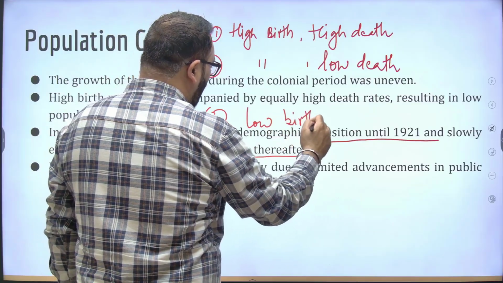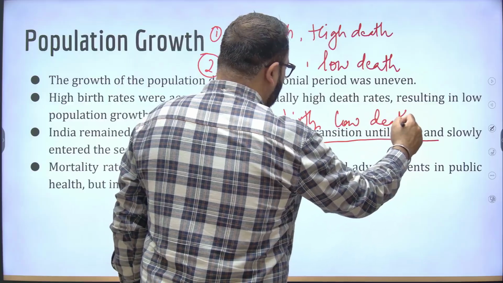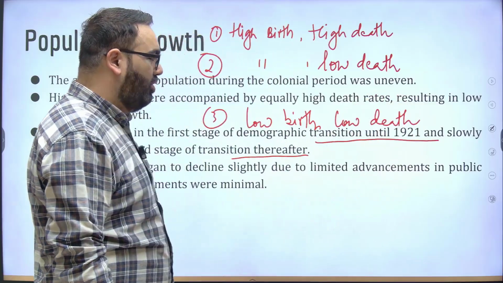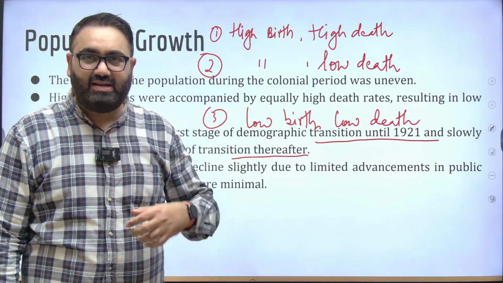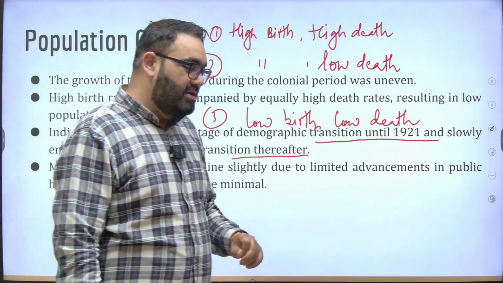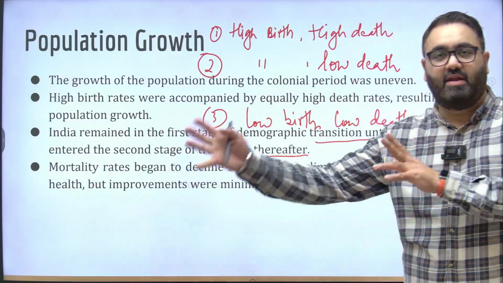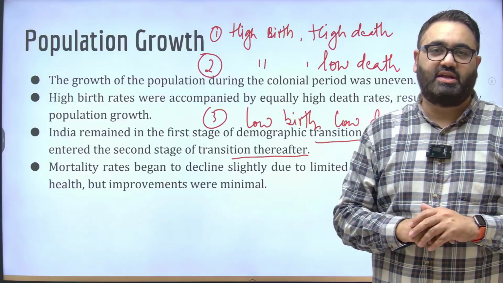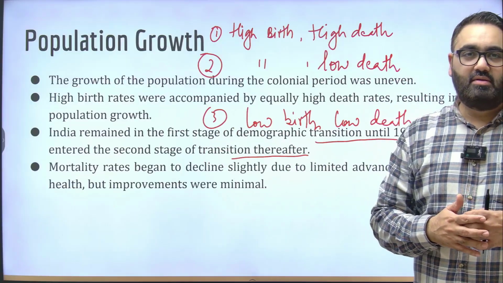Countries such as Japan, for example, developed countries, are at low birth rate, low death rate. When people are knowledgeable enough to understand that high population is bad for them, they control their population. And at the same time, we have enough medical facilities, technology and healthcare to have a low death rate as well. This is where we are.